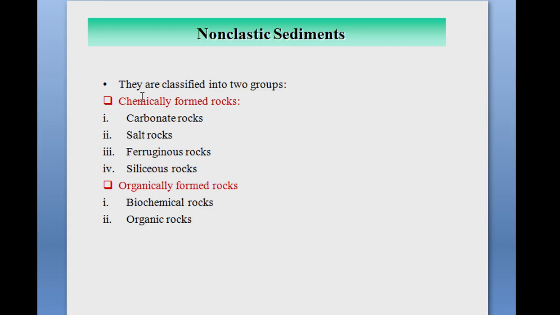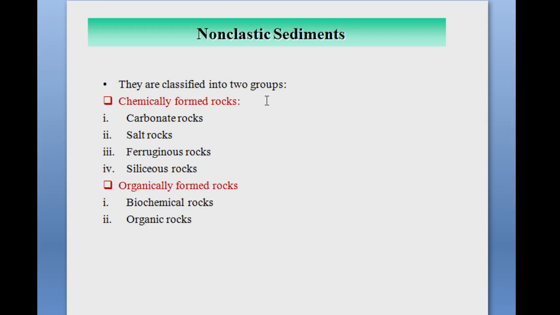So first we will see the chemically formed rocks. These are the rocks which are formed when the mineral matter in solution is precipitated from water, usually because of changes in the water temperature or in the chemical action of the water. Then they are called chemically formed rocks.